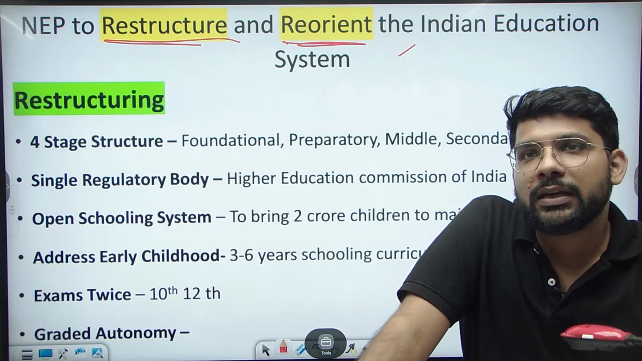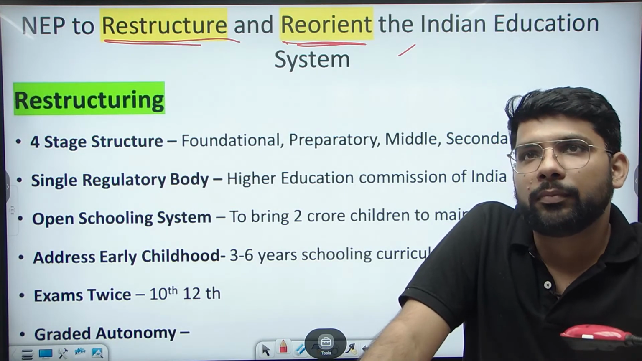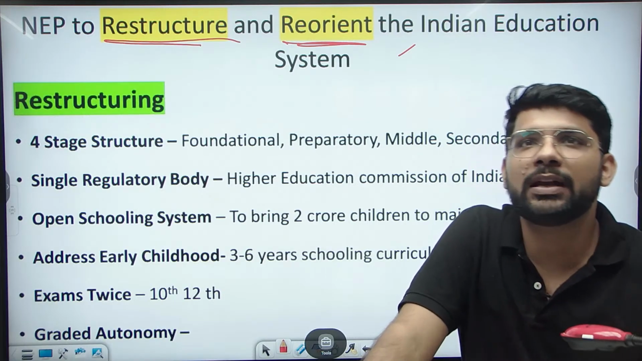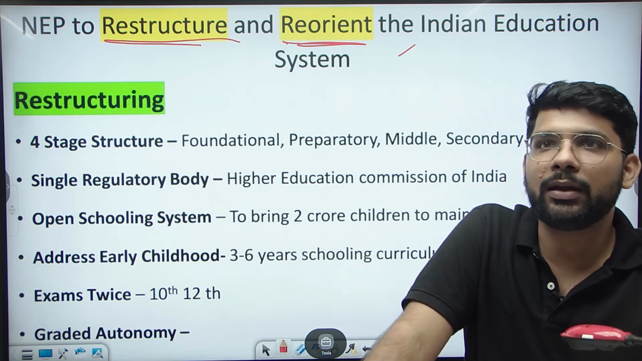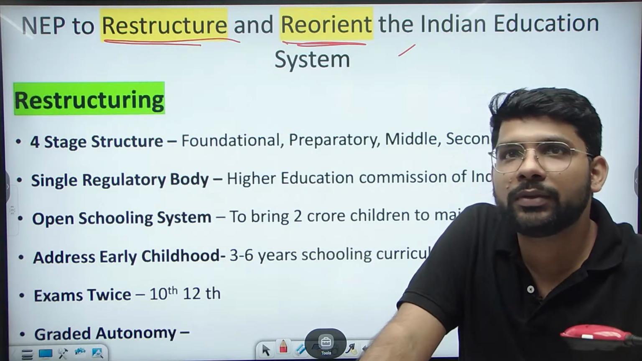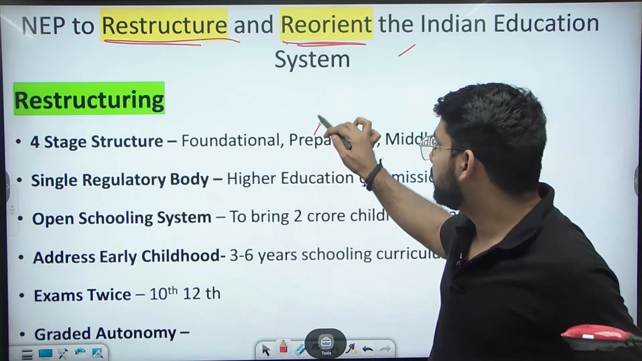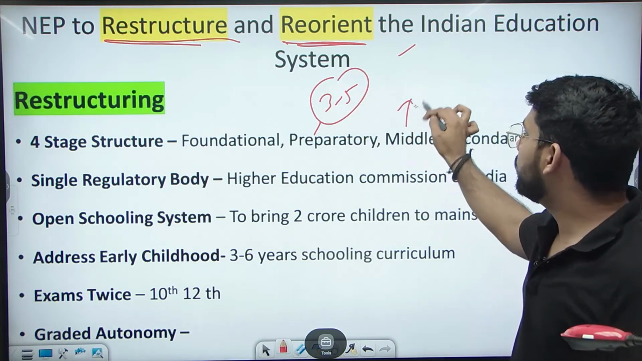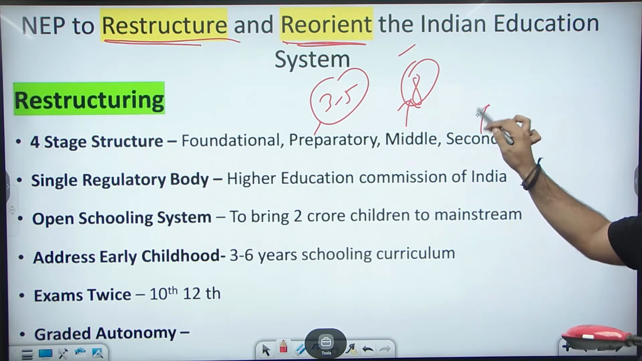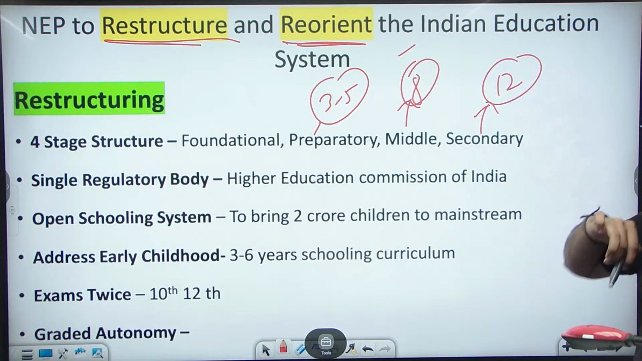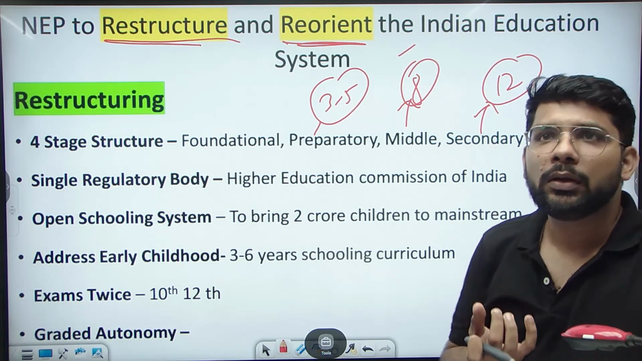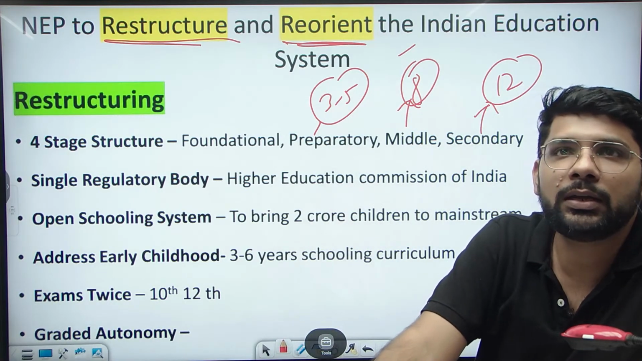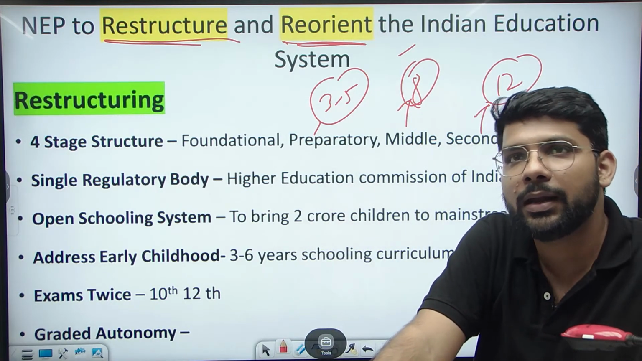Restructuring means we change the curriculum. Initially there was no 4-stage structure, now we are introducing the 4-stage structure. The foundational level up to 3 to 5 years of age, preparatory level up to 3rd to 5th class, middle up to the 8th class and secondary up to the 12th class. So we break down till the 12th class into 4 specific stages: foundational, preparatory, middle and the secondary level.